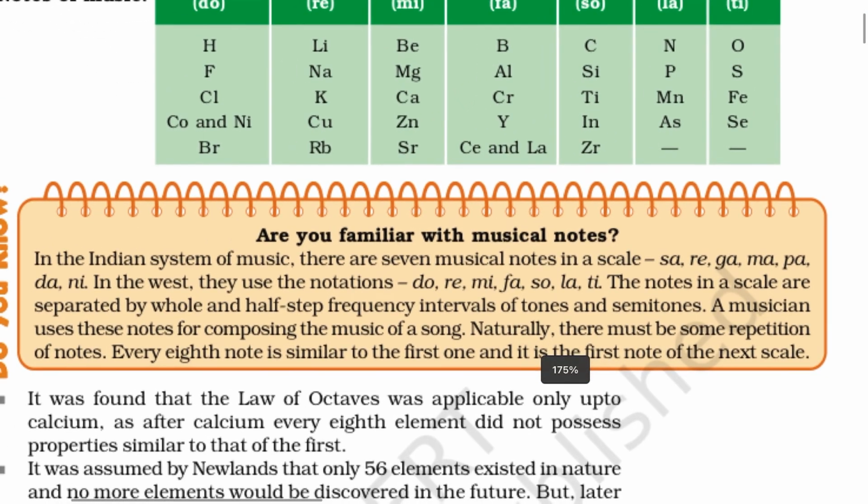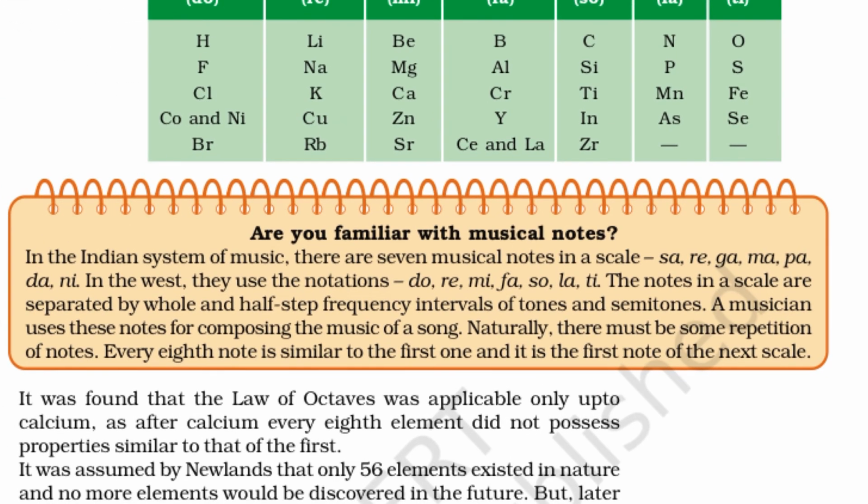Are you familiar with the musical notes? In the Indian system of music, there are 7 musical notes in the scale: sa, re, ga, ma, pa, da, ni. In the West, they are do, re, mi, fa, sol, la, ti. The notes in a scale are separated by whole and half step frequency intervals of tones and semitones. A musician uses these notes for composing the music of a song. Naturally, there must be some repetitions of notes. Every eighth note is similar to the first one, and it is the first note of the next scale.